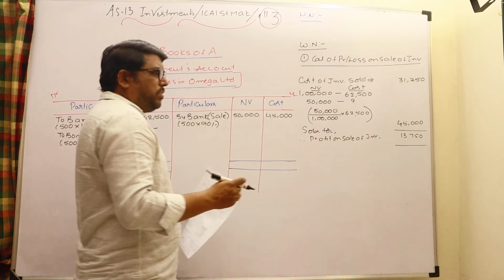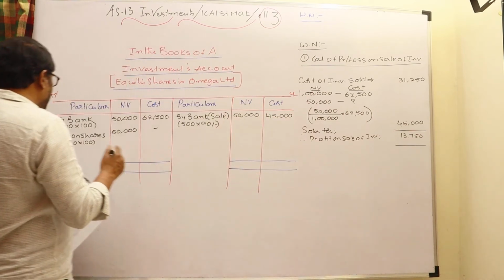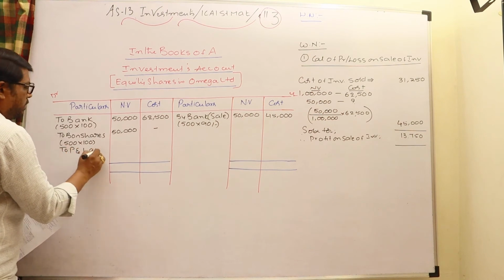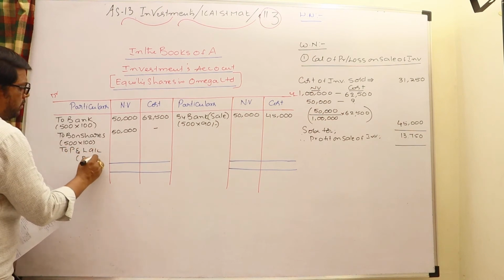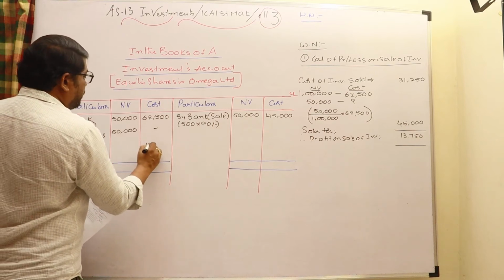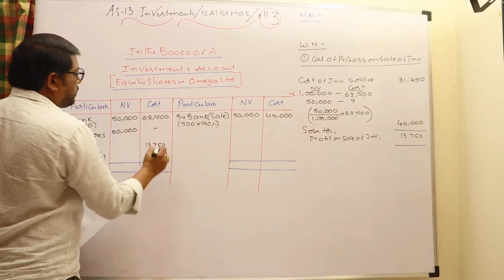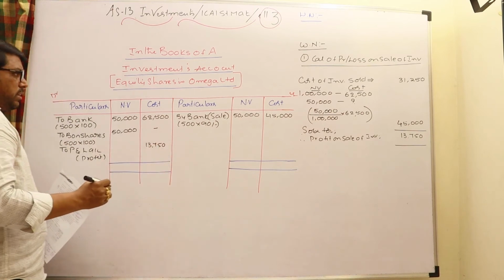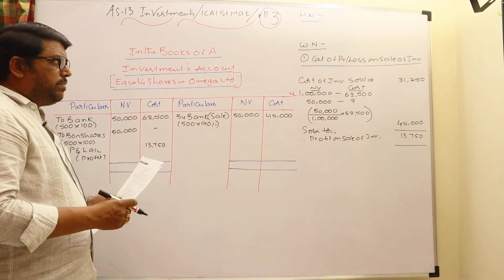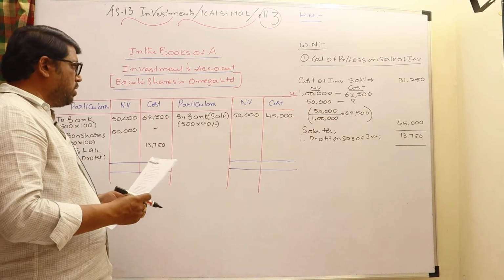Whenever there is a profit on sale of investments, enter investments to P&L. So in the investments, write there to P&L, within bracket profit, right there in the cost column 13,750. Whenever a sales entry is recorded, the profit or loss on sale of investments is worked out, and that is also recorded.